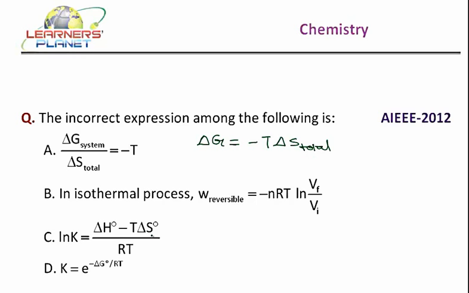Now, let's see this term. Log natural K is equal to delta H standard minus T delta S standard by RT. Now, let's derive this expression. See, students, delta G is what? What is delta G equal to? Delta G is equal to delta H minus T delta S. So, delta G under standard conditions is equal to delta H, that is change in enthalpy under standard conditions, minus T delta S standard. Right?